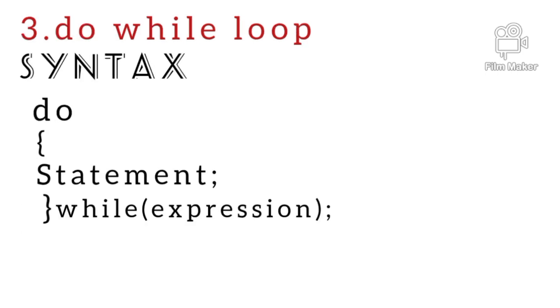Next is do while loop. Unlike while loop, it checks the condition at the end of the loop. It executes even if the condition is not satisfied. Even if the condition is false, the loop will be executed.